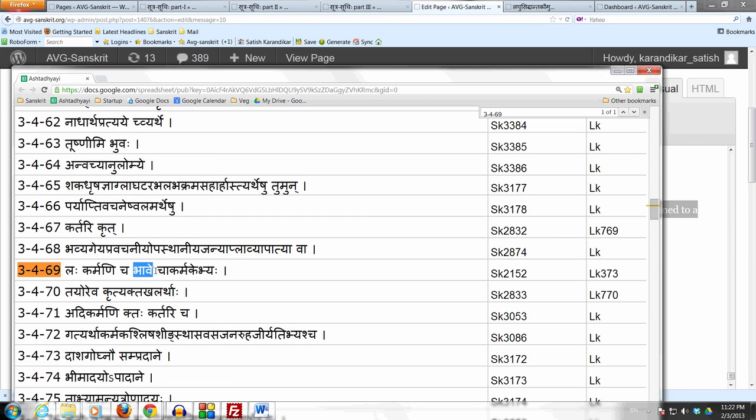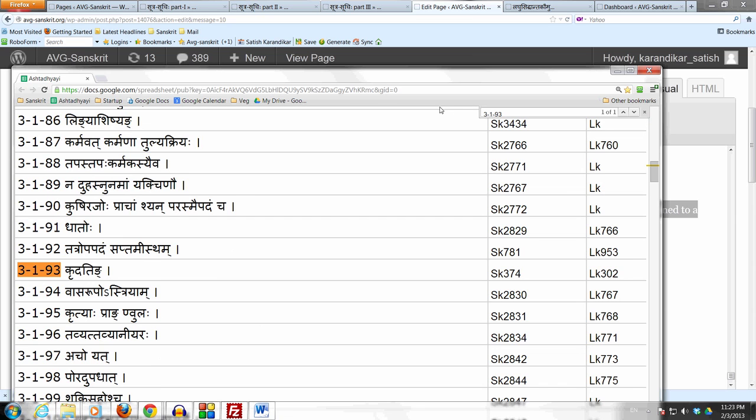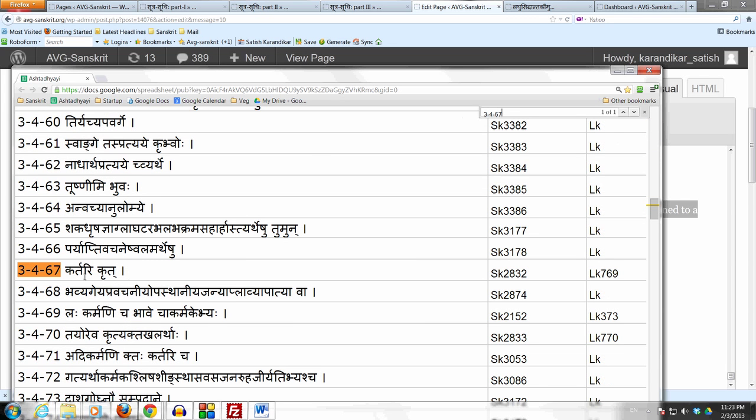Actually, even before going there, let us remind ourselves of 3.4.67, Kartari Krit, which means that unless something else is said, any krit pratyaya, including the pratyaya Ghan, which of course has the krit sanjna because it is in the adhikara of krit, which starts from 3.1.93, would be used kartari. So if nothing were said, then the affix Ghan would be used kartari. But now Panini is saying bhave.